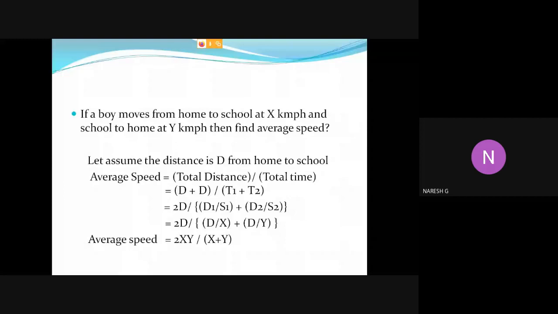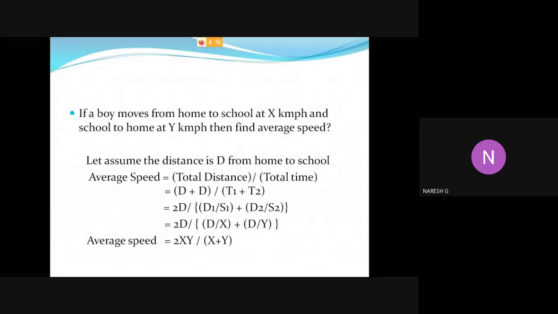Take one small example. If a boy moves from home to school at x km per hour and from school to home at y km per hour, then find the average speed. Here we don't know the distance between home and school. We'll assume the distance is d. The basic formula for average speed is total distance divided by total time. The boy travels from home to school and returns from school to home, so the total distance is 2d. We don't know the time, so we'll assume one time is t1 and the return time is t2.